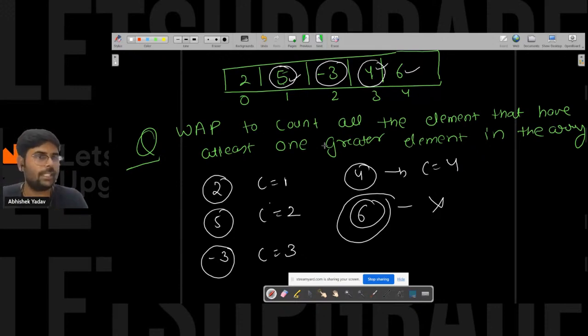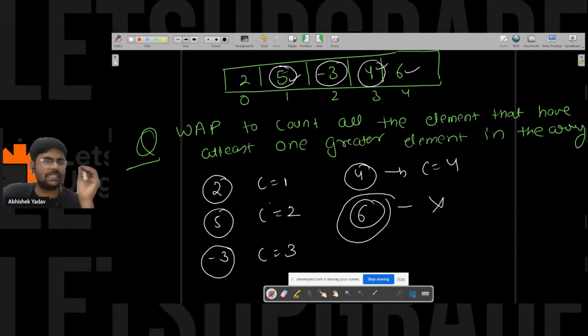Yugender is saying we can use a nested loop also. Anyone else? Try to observe; you can get the answer without sorting also. Okay, you can take each item and compare it with the other items. No issue.